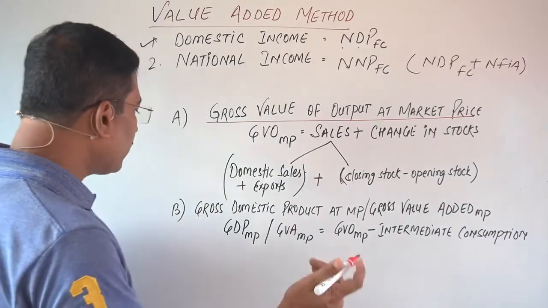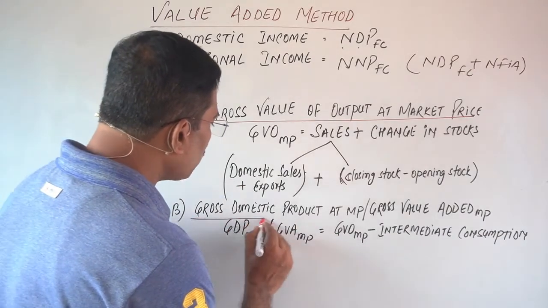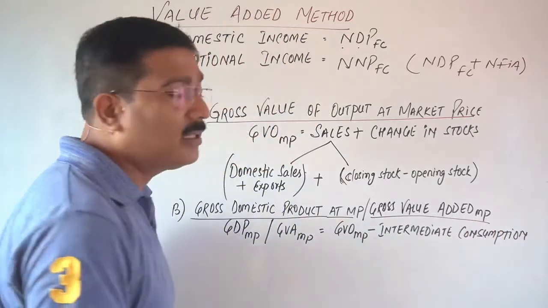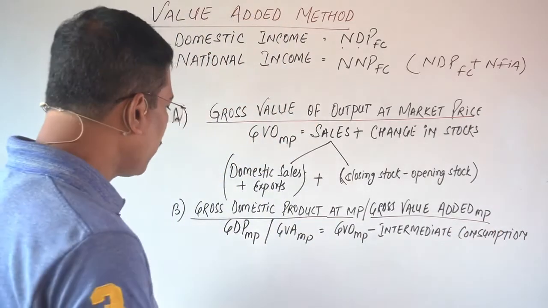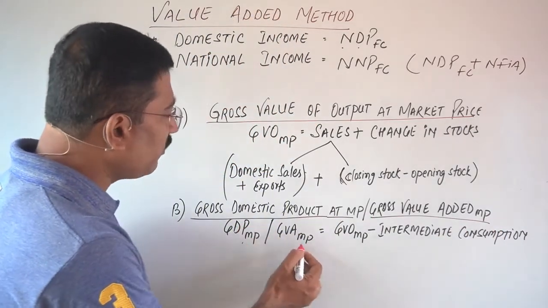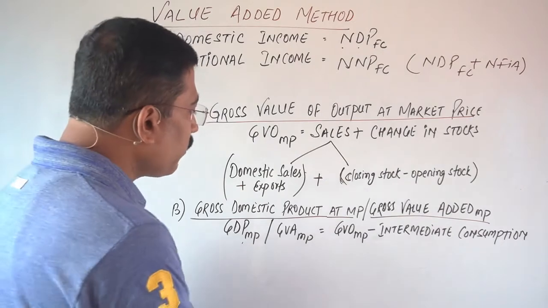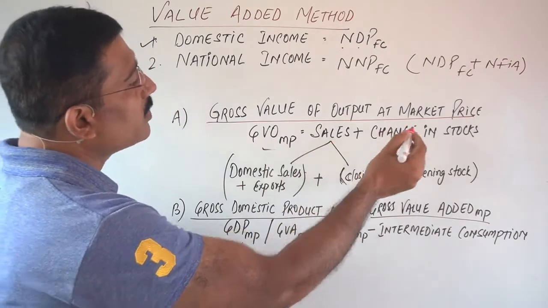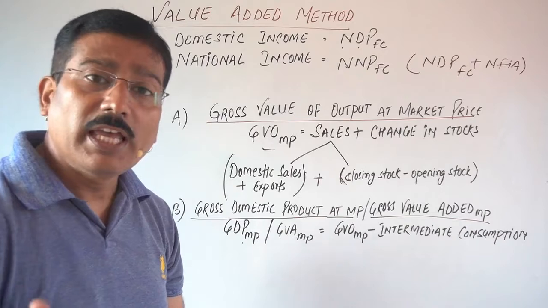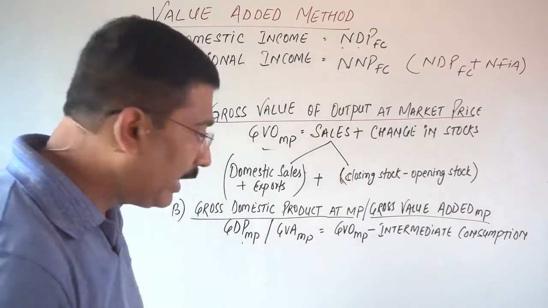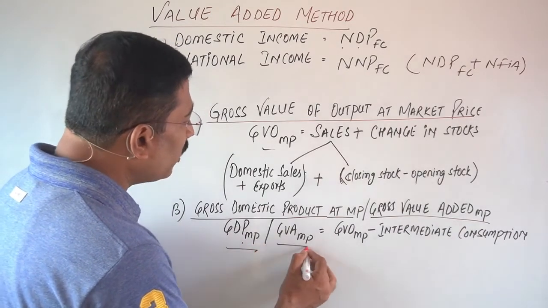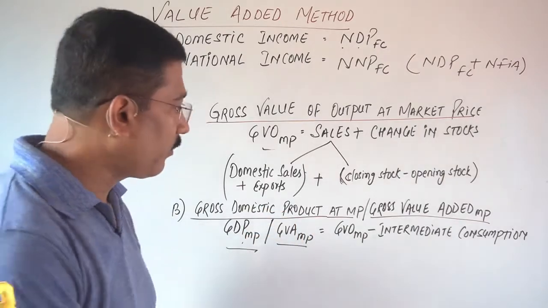Clear? Now the next thing is GDP, gross domestic product at market price, or gross value added at market price. This is called GDP-MP or GVA-MP. Both are the same thing. Here we are going to find out what is the GDP-MP or the GVA-MP.